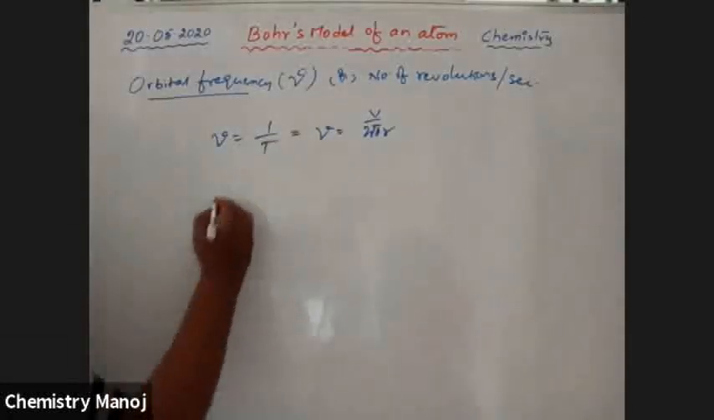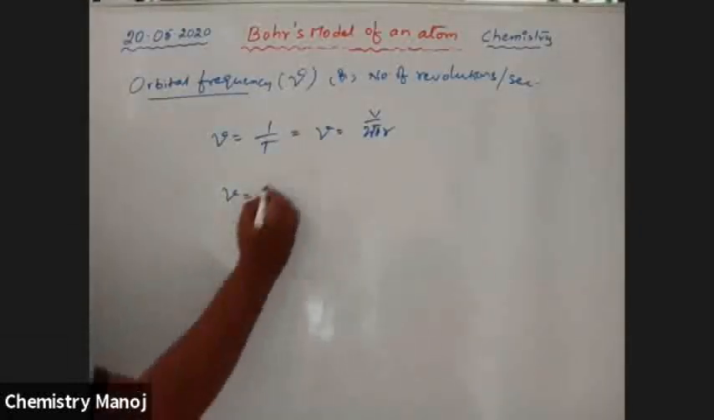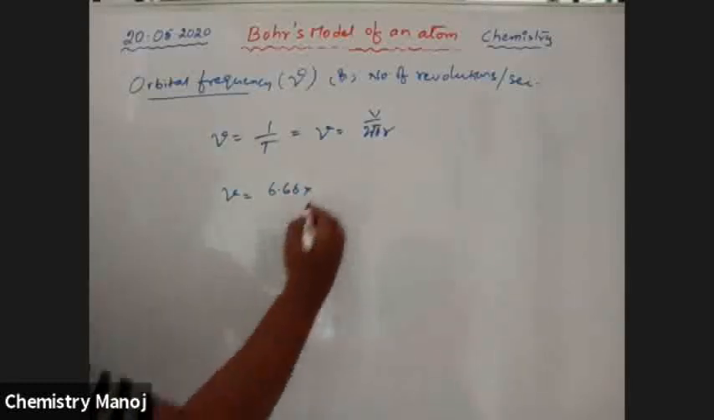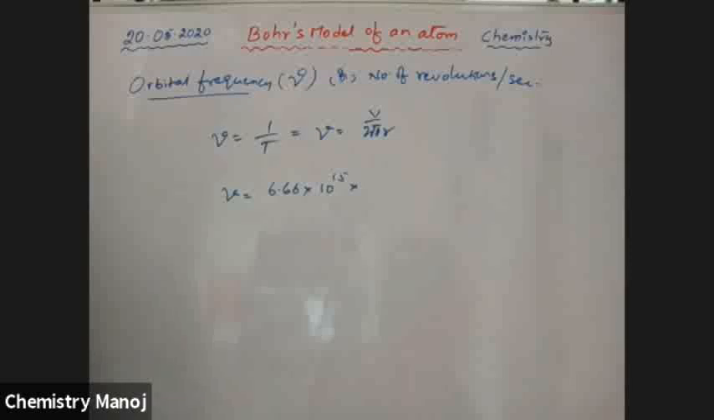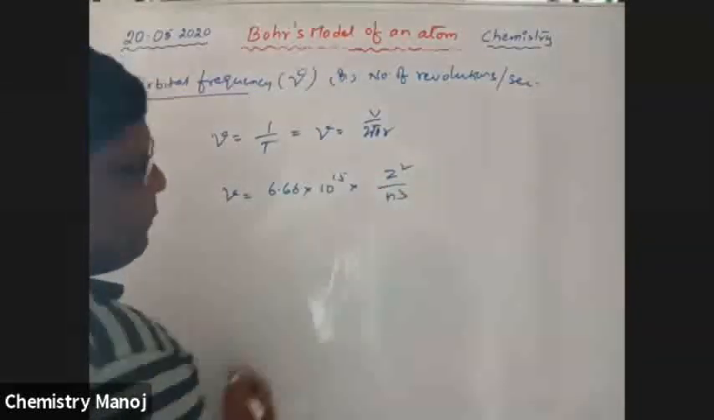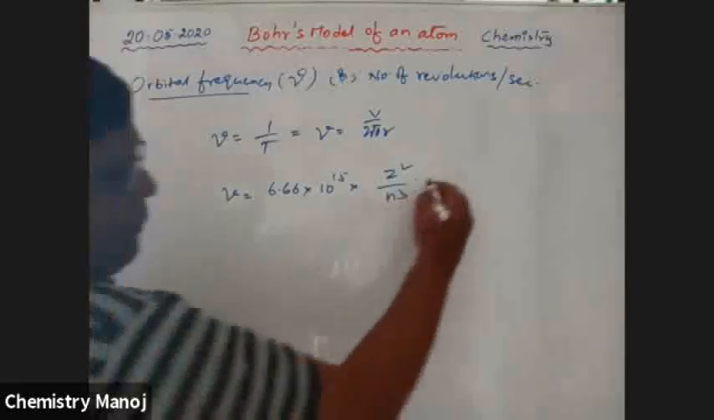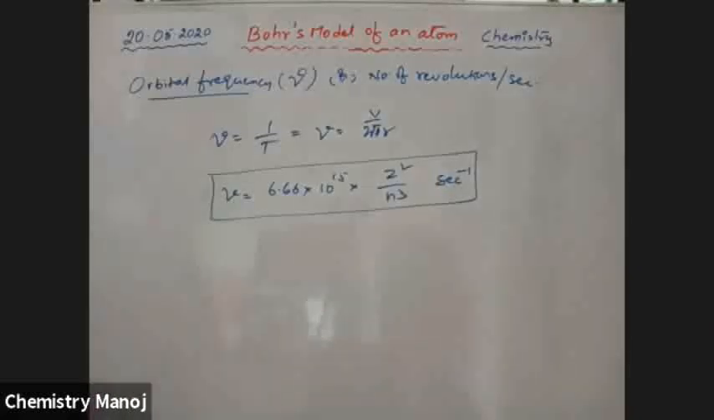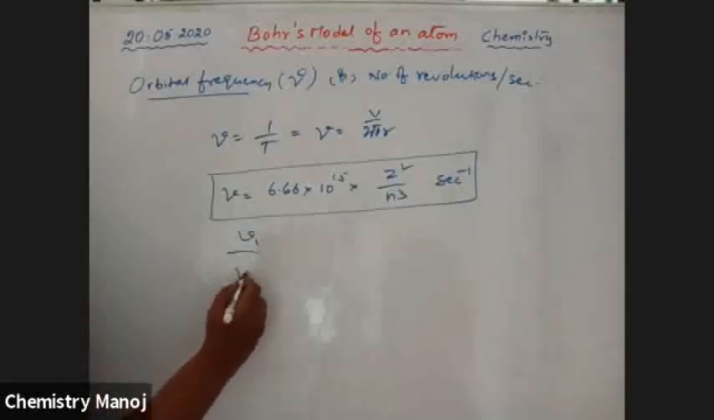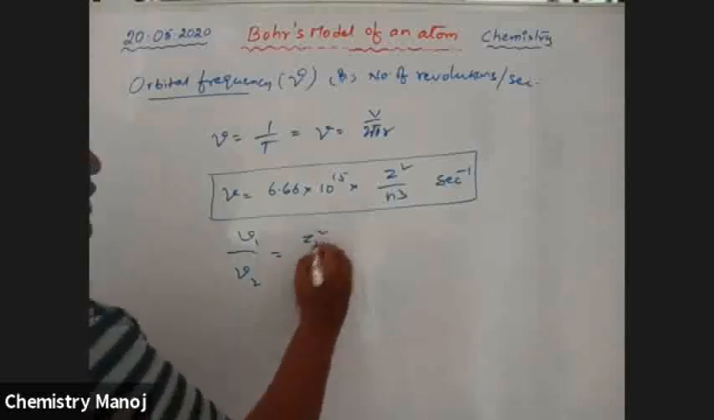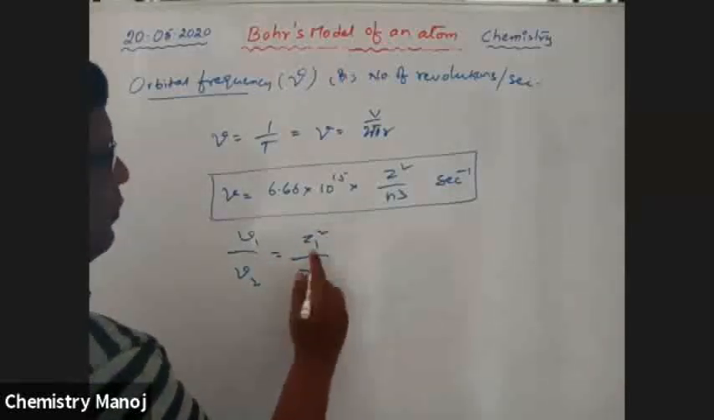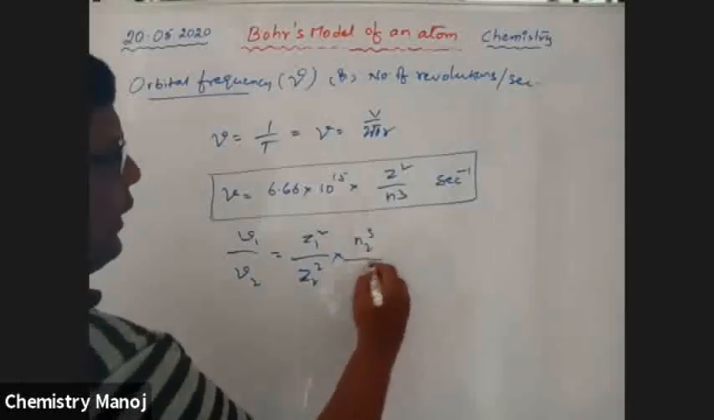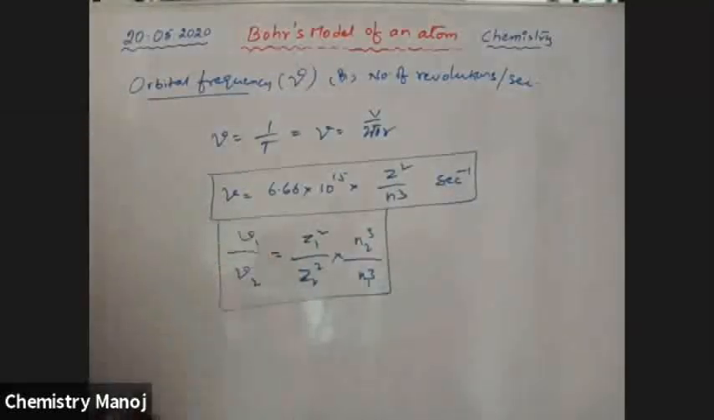By substituting all those values, mu, the number of revolutions per second, is 6.66 into 10 power 15 into Z square by N cube per second. Second inverse is the unit. Therefore, frequency 1 by frequency 2 is equal to Z1 square by Z2 square into N2 cube by N1 cube.